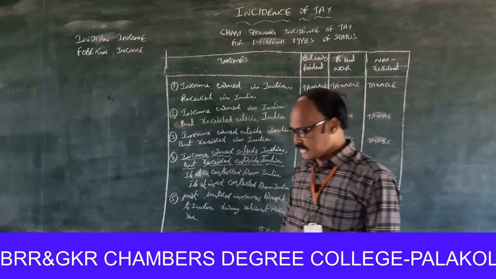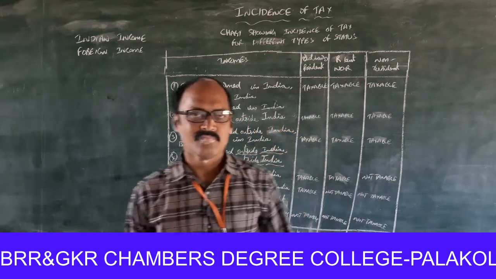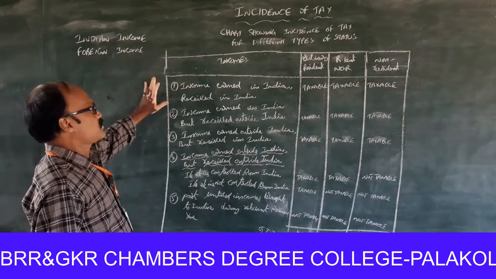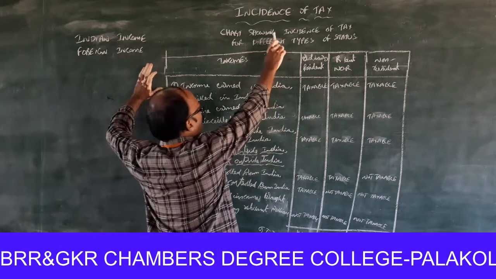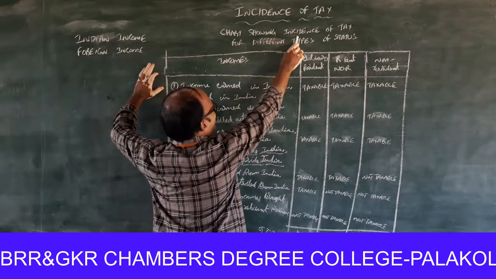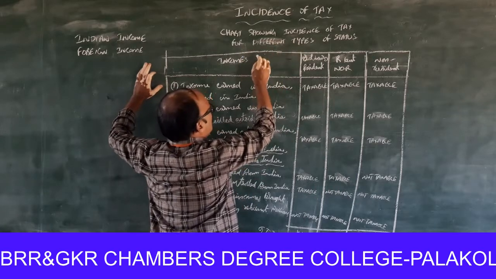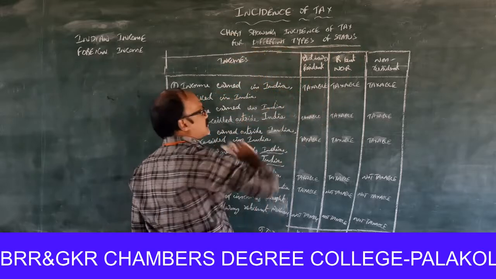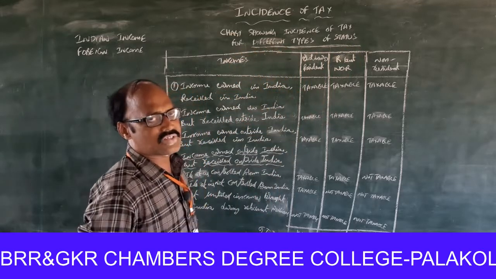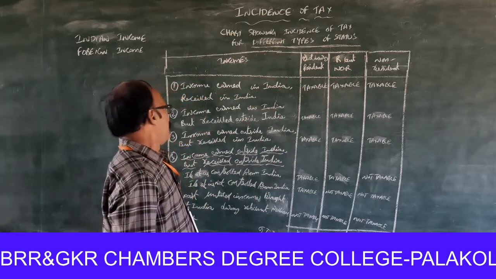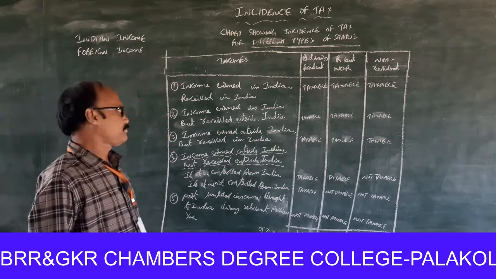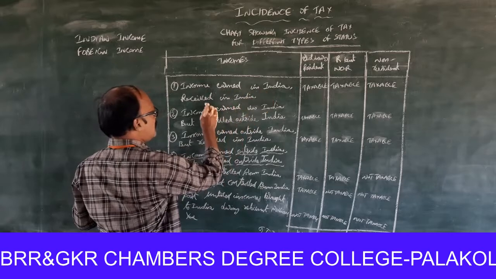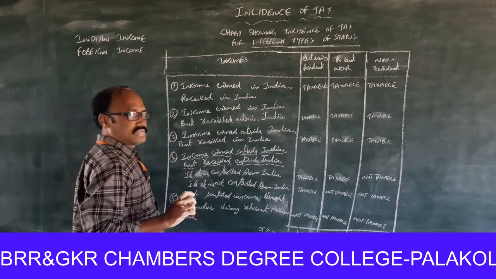Right. Look at this chart showing the incidence of tax for different types of statuses. First one, income earned in India, received in India.